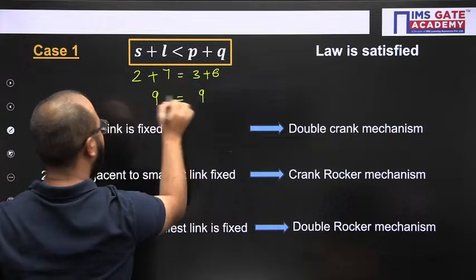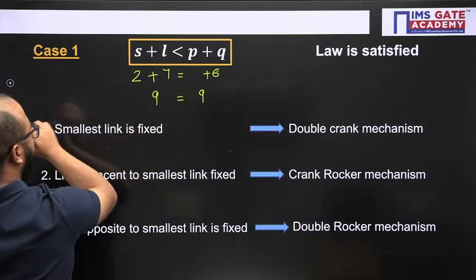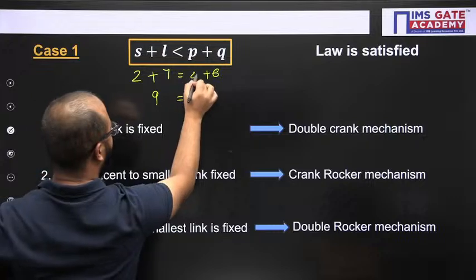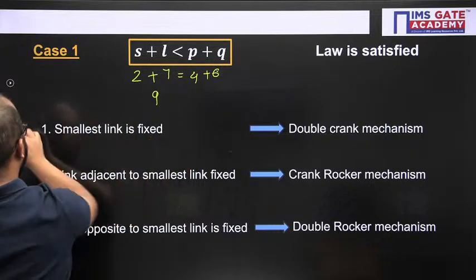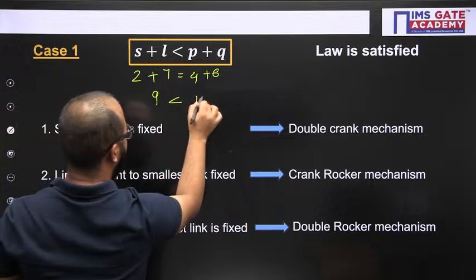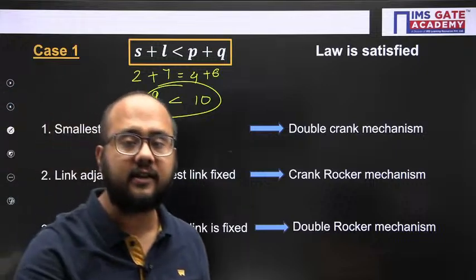So the equal case will be different. So in that case, I will write here 4, and it becomes 10. So like this, now Grashof's law is satisfied. Like this, we have to check.